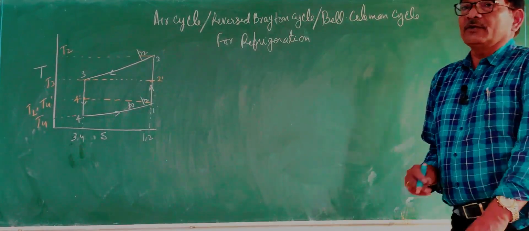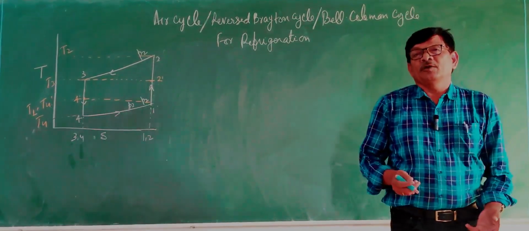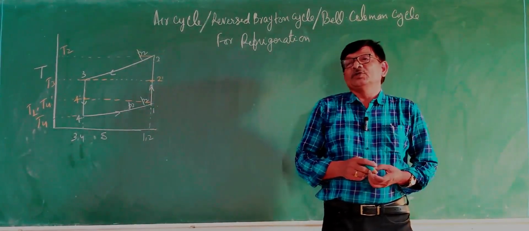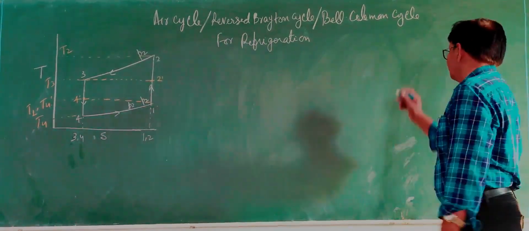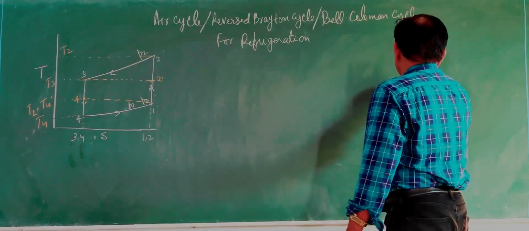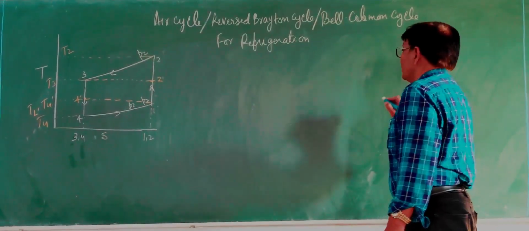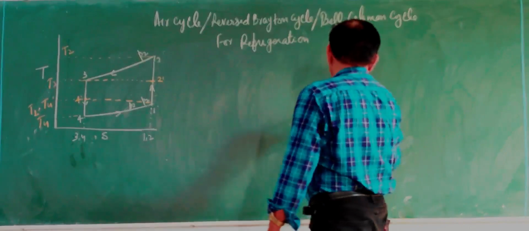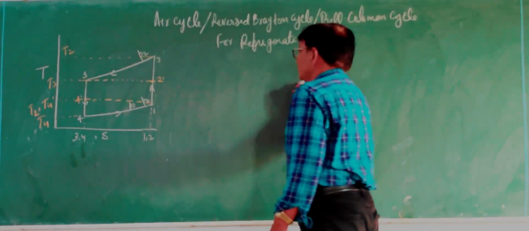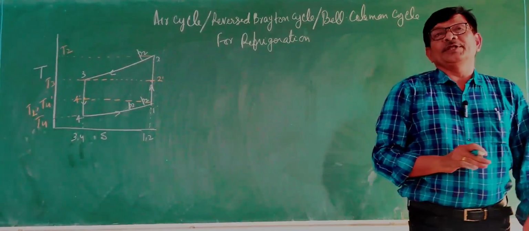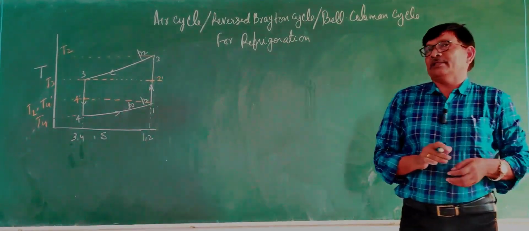Actually, how can we represent this process for refrigeration purpose? So let us draw the schematic for refrigeration purpose. Again we will take an expander and a compressor. Actually, Brayton used a reciprocating compressor and a reciprocating expander.